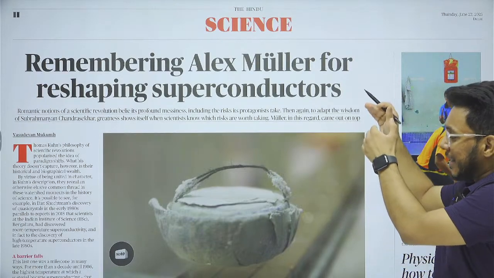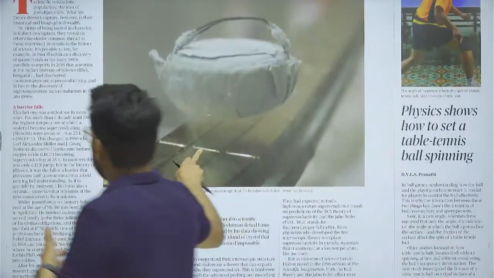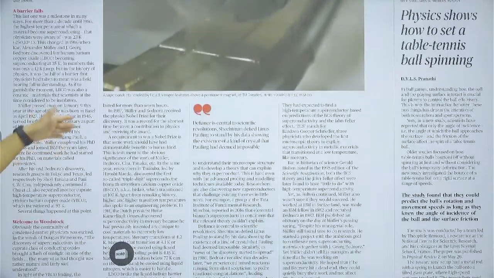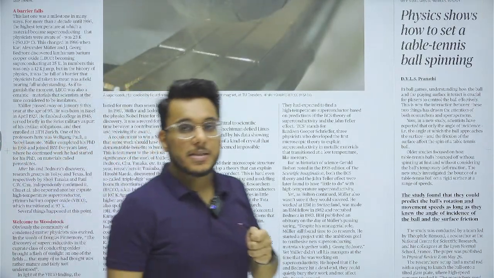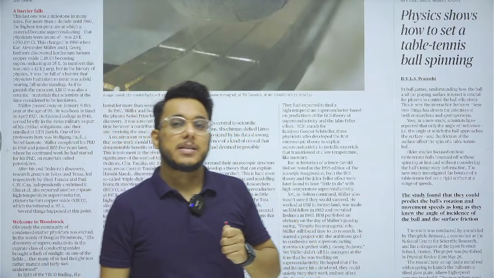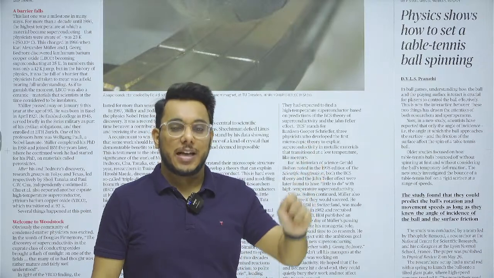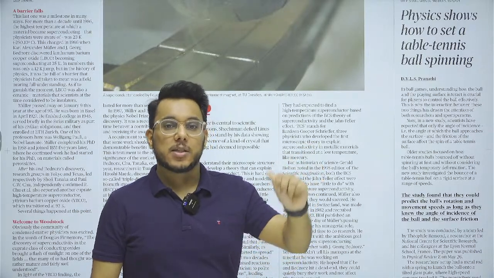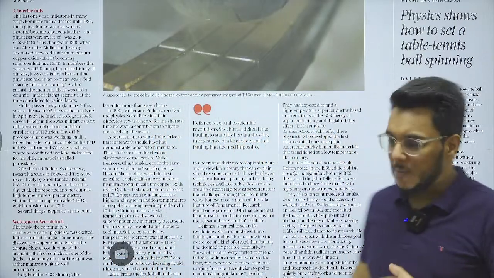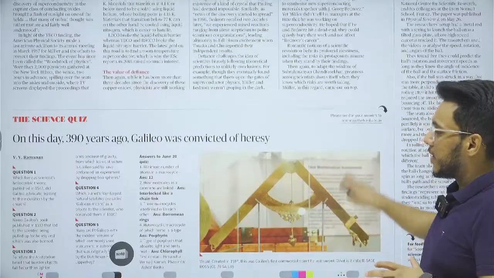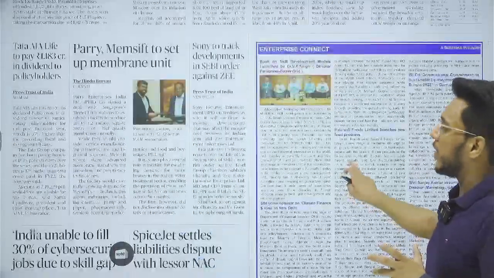Okay, so basically the contributions of the physicist, their works, their literature, and all these kind of contributions have been given. Okay, because guys understand this thing that when we talk about the science and technology, the application of science and technology is something which is important for exam, and the questions are asked on that. The core physics and all such kind of things, okay, are actually not very much important for the examination. So that is all about it, and now let's take all the relevant articles one by one in detail.